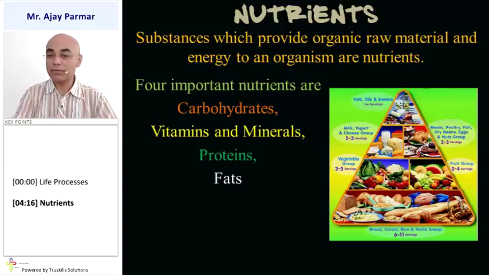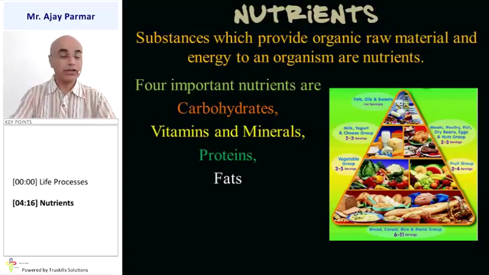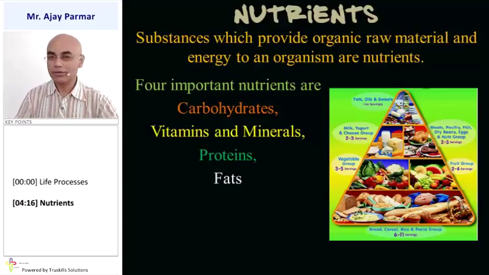Now, the figure that is being represented over here, in a general sense, for a balanced diet, this should be the amount of food that you should be consuming. That means maximum proportion of carbohydrates, then vitamins and minerals, then proteins, and lastly, the fats. But you know that for some people, this pyramid is arranged in a reverse manner where fats come into the bottom line and so on.